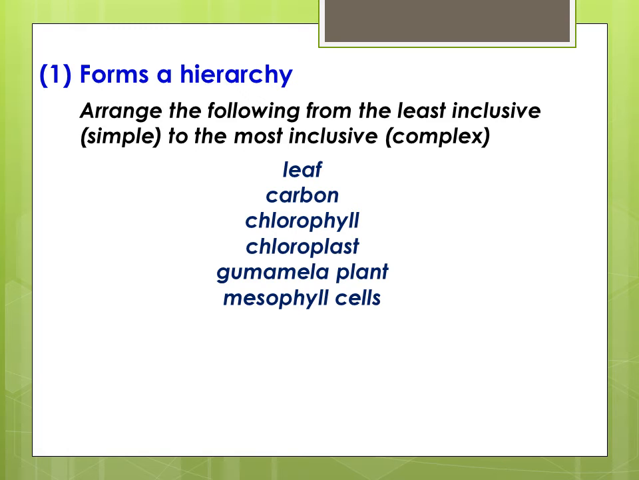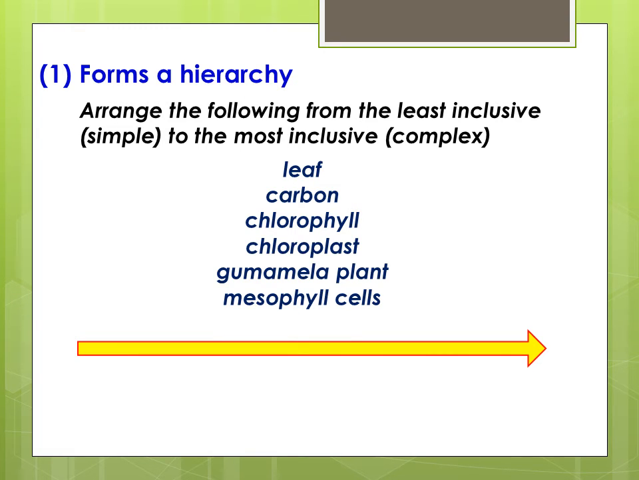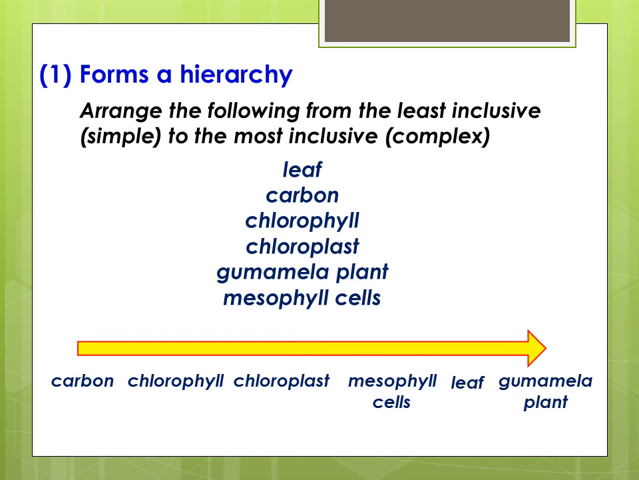Okay, let's see the answer. The first item is the carbon atom, which can be found in a chlorophyll molecule. Chlorophyll is the green pigment inside the chloroplast organelle. This organelle is usually seen in mesophyll cells, and these cells are found in the leaves of a gumamela plant.